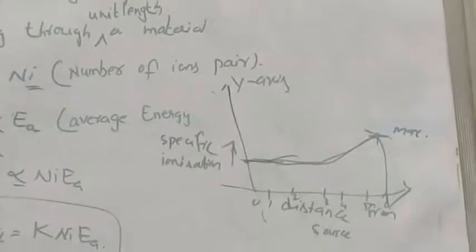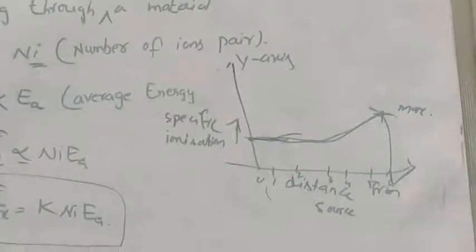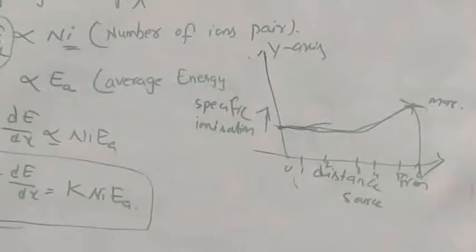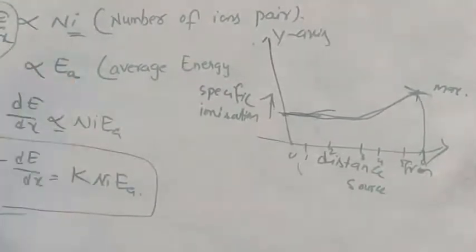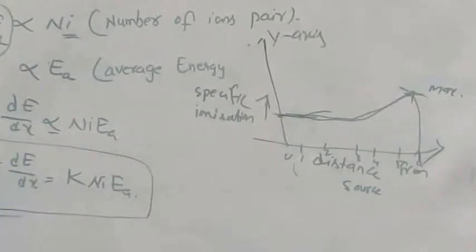Now the average energy lost by the particle while propagating into the material, here we are considering Ea, that means the average energy for the production of each ion pair, and it will be equal to the ionization potential of the atom.